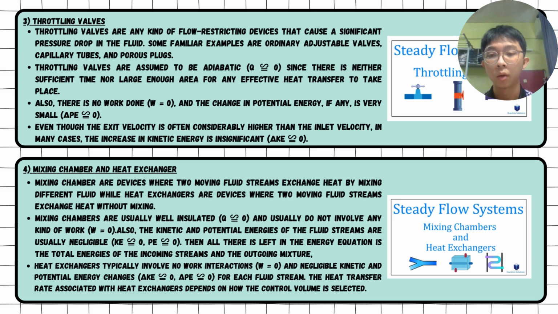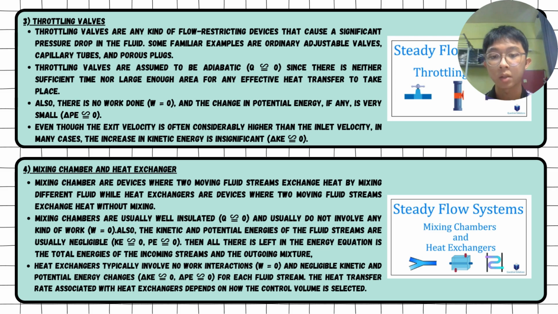Next, we'll talk about throttling valve. Throttling valves are any kind of flow restricting device that causes a significant pressure drop in the fluid. Some familiar examples are ordinary adjustable valve, capillary tubes, and porous valve. Throttling valves are assumed to be adiabatic, which means there's no heat transfer occurring. Besides, the work done for throttling valve is also assumed to be zero, as well as the potential energy and kinetic energy. Then lastly is mixing chamber and heat exchanger.